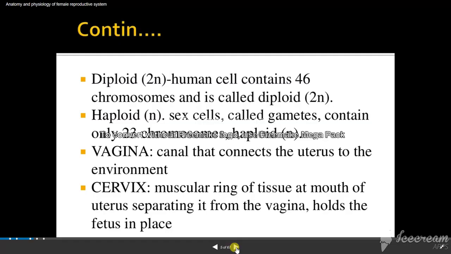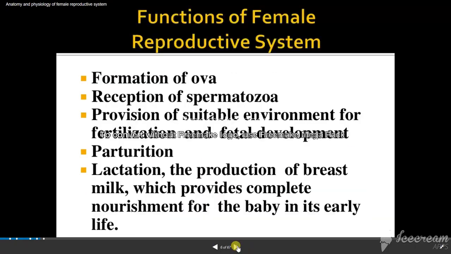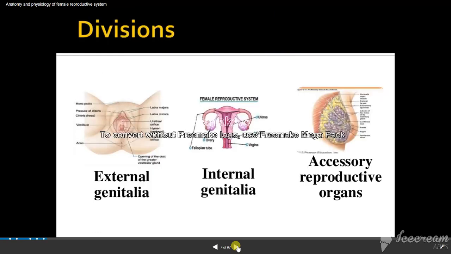But coming to sexual cells, the ovum or sperm, they are sexual gametes which have only 23 chromosomes, which are helpful genetically. So vagina, you have the canal that I showed you in the diagram, and the cervix also. This is the external genitalia and this is the internal genitalia, and the accessory reproductive organ is the breast. Today we'll see the external genitalia completely.